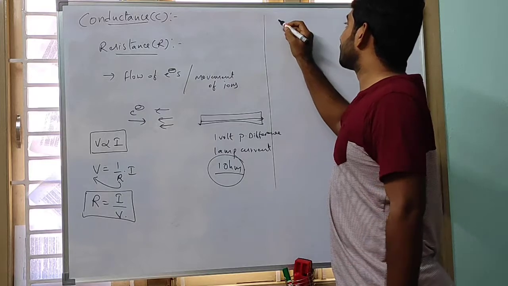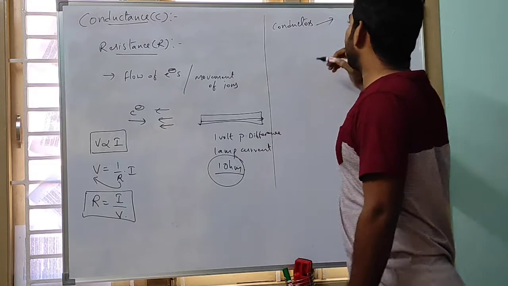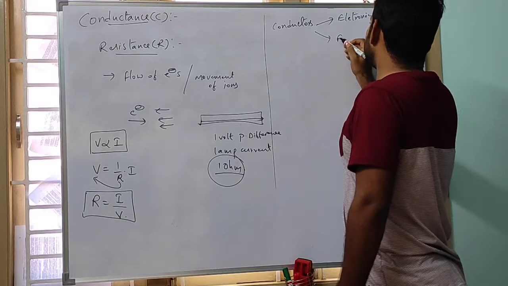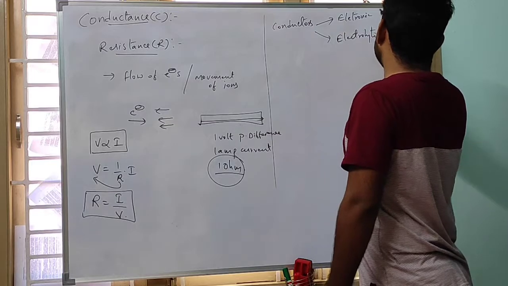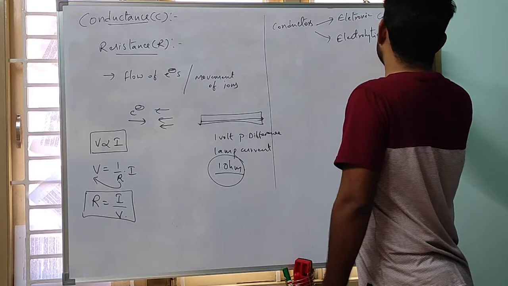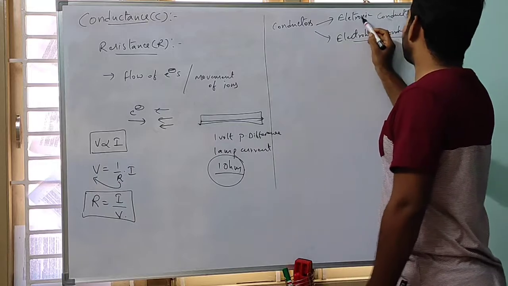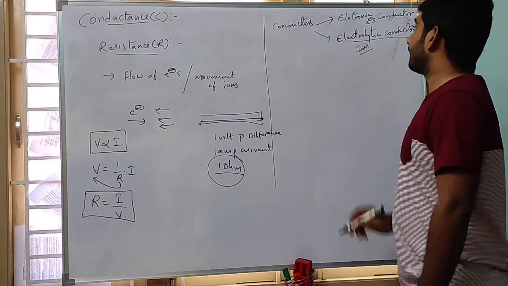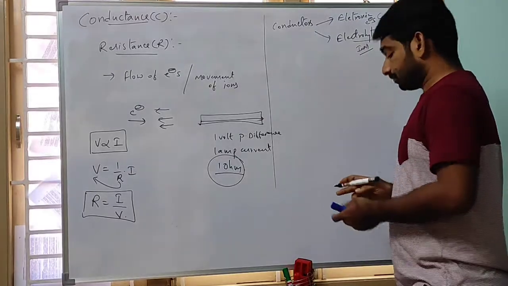Conductors are of 2 types: one is the electronic conductor and another one is the electrolytic conductor. What is the difference? Already I told you: in electronic conductors, electrons are the current carriers; in electrolytic conductors, free ions are the current carriers.